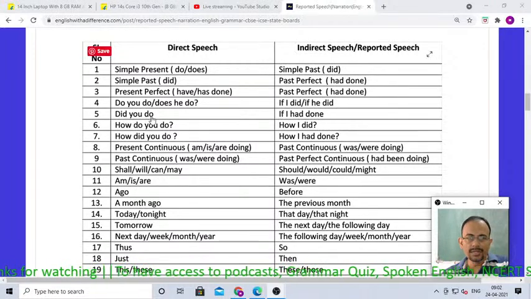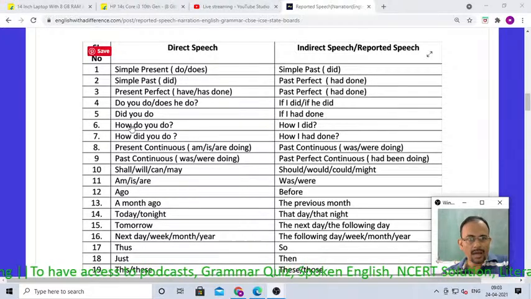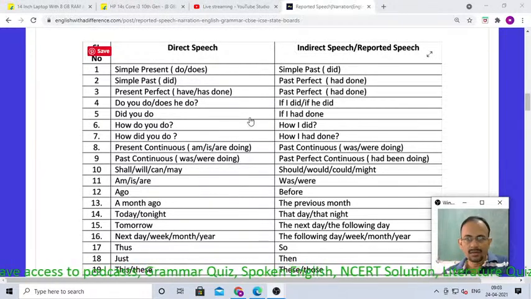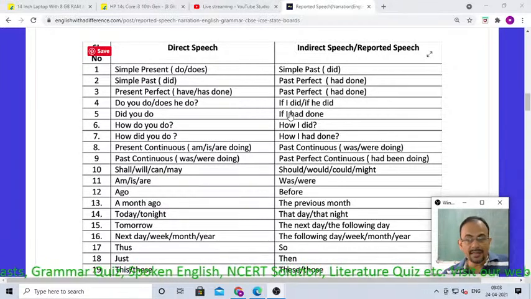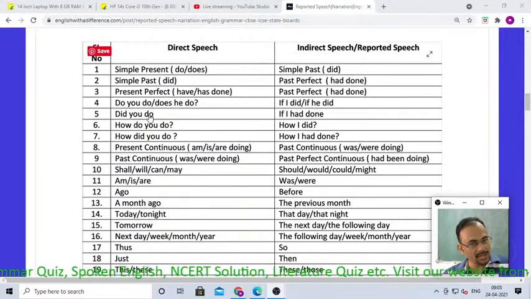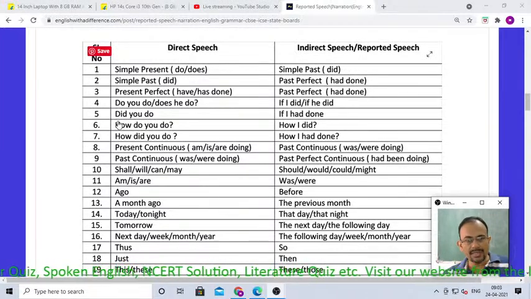Did you do is simple past. Simple past becomes past perfect. So did you do will be if I had done. How do you do will become how I did, right? Always remember that in an interrogative sentence, when we make reported speech, the answer should not be again in the interrogative structure. See here, do you do is an interrogative structure, did you do is an interrogative structure, because the helping verb will come first, then subject, then verb, right? So this is the structure in the interrogative sentence.